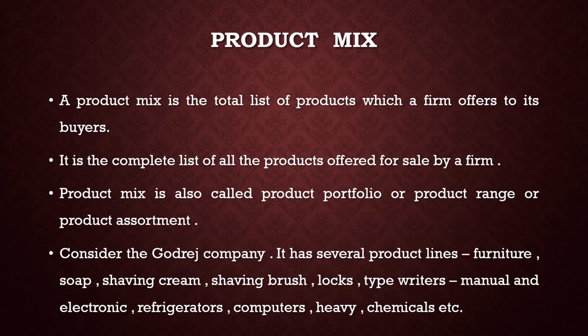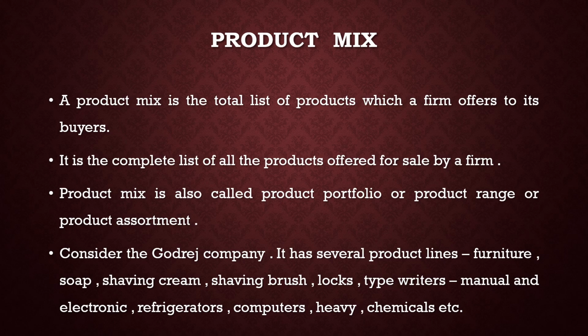Product mix. A product mix is the total list of products which a firm offers to buyers. It is the complete list of all the products offered for sale by a firm. Product mix is also called product portfolio, product range or product assortment. That means different types of products are manufactured by a single company, and that is called a product mix.